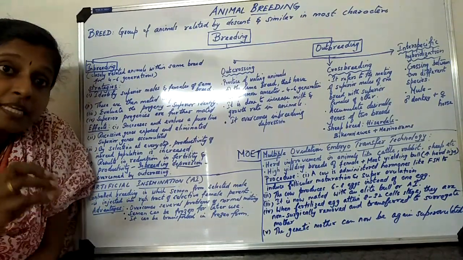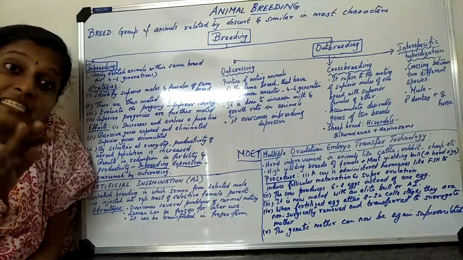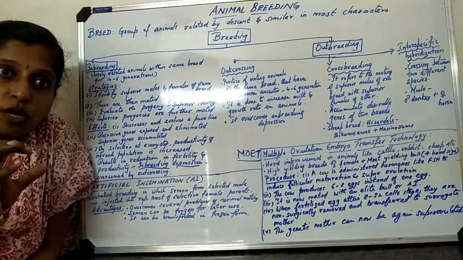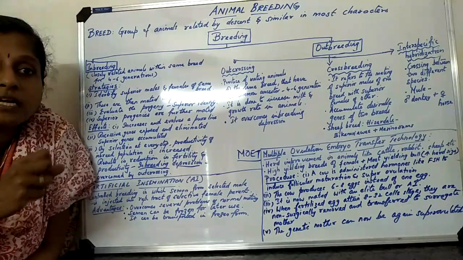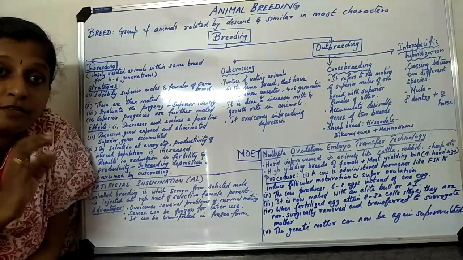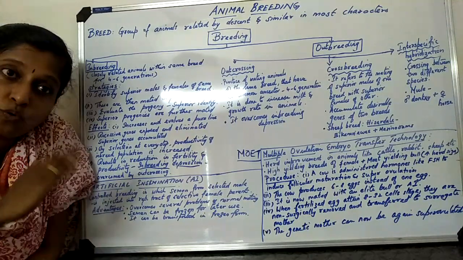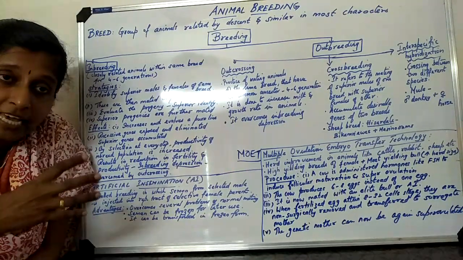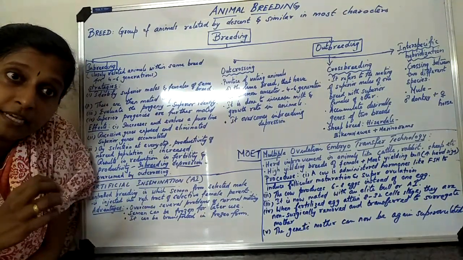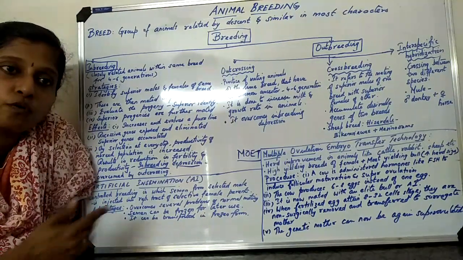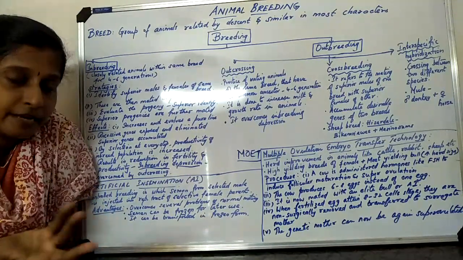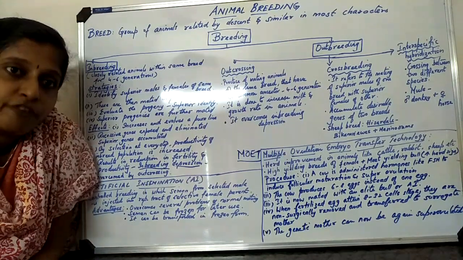Second, semen can be frozen, okay. So you can keep it for some time. If it is a very good quality bull, then the semen is collected and frozen. In the frozen form, it is maintained, so the good characters will be preserved. The good genes are getting preserved. So at any point of time, you can go for artificial insemination. That means you can inject it into the female, okay.